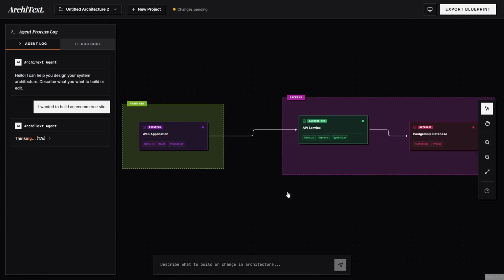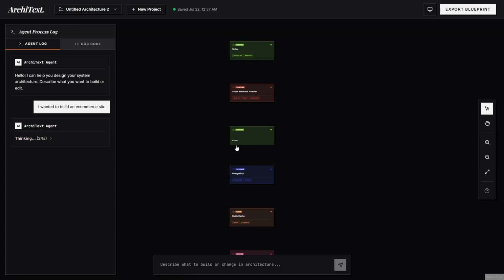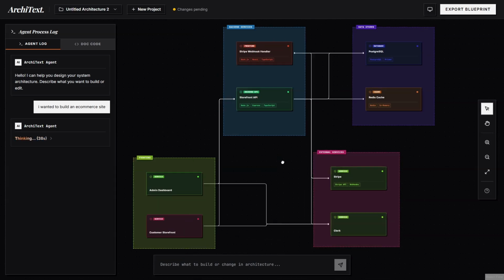Now the AI begins refining the architecture. Depending on the complexity of the project, this may take a few moments, and you may notice small UI updates while the AI continues working in the background. As you can see, the AI has generated the initial architecture of the application.